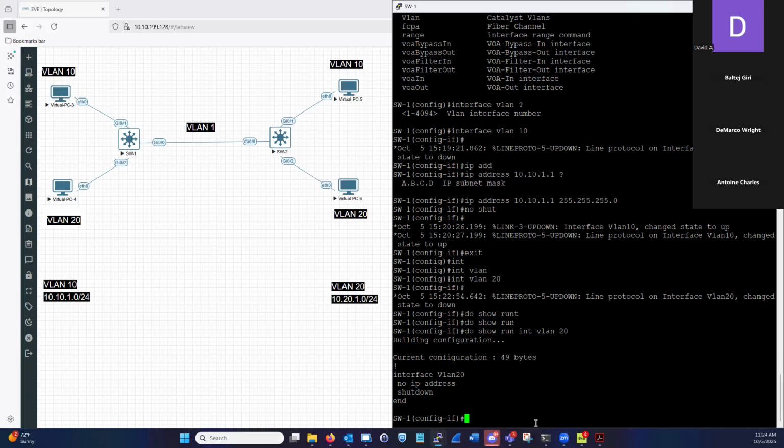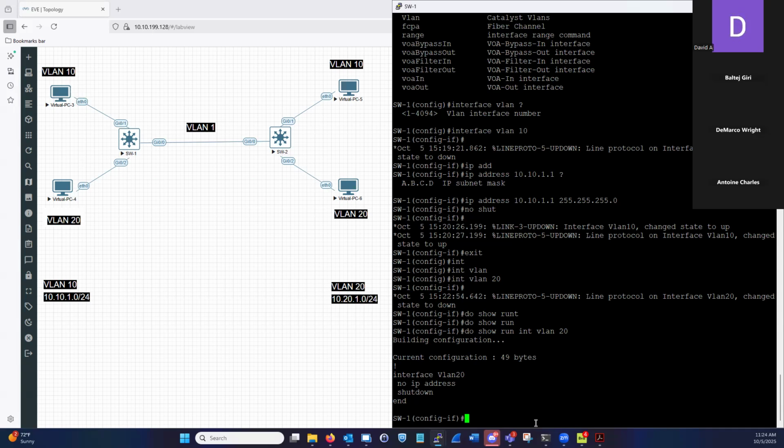Whenever a routed interface, a layer 3 interface, or an instance is created on a multilayer switch or exists on a router, it's always going to be shut down initially. We don't want a bad actor plugging in and immediately starting to forward traffic.